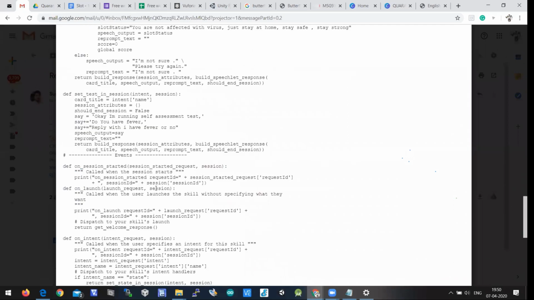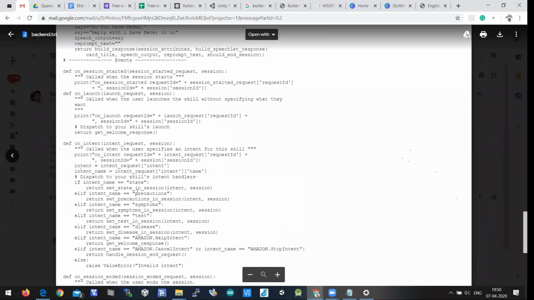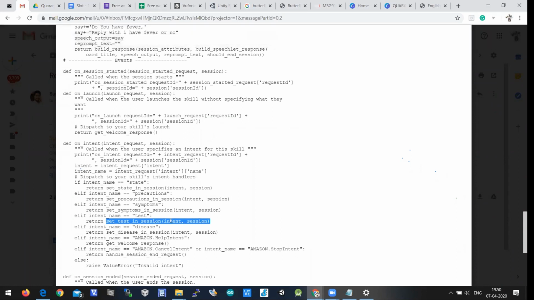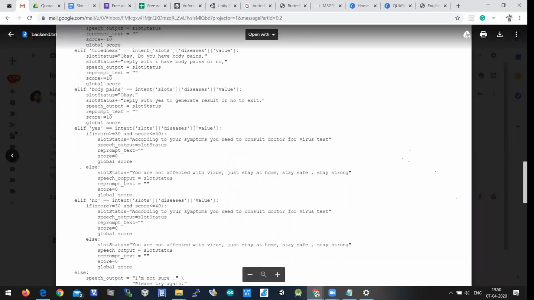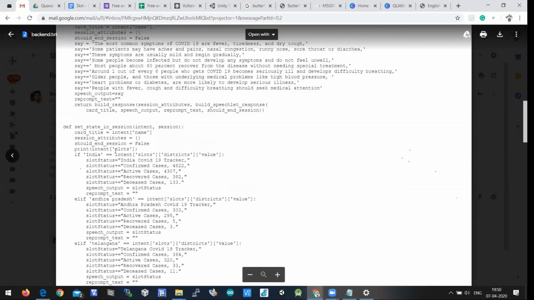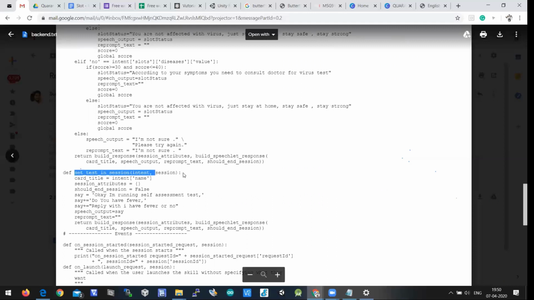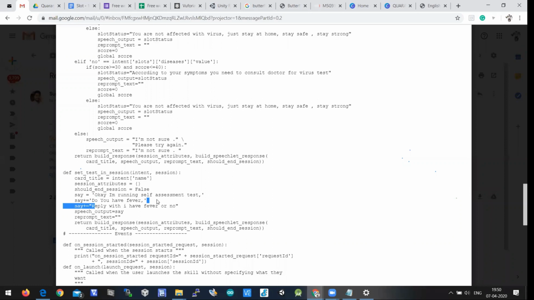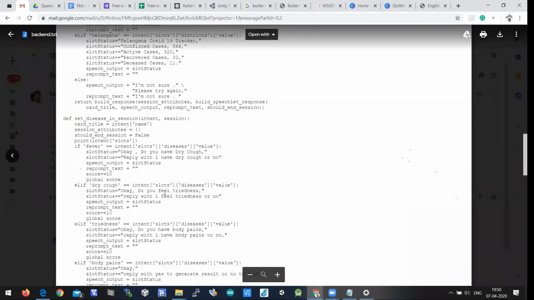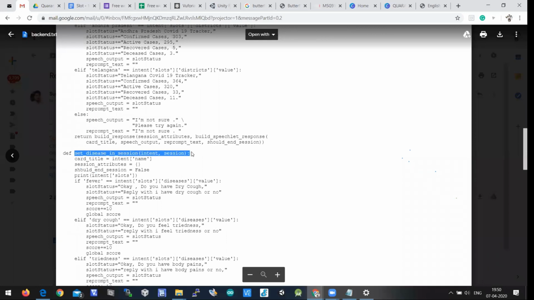In a similar way, if you look at the diagnosis test, if intent name is test, it is calling one function called set test in session, and this function is called here. So this is saying, okay, I'm running a self-assessment test, do you have fever, reply with I have fever or no, which means that again it is calling one particular intent called disease, and set disease in session is defined here.